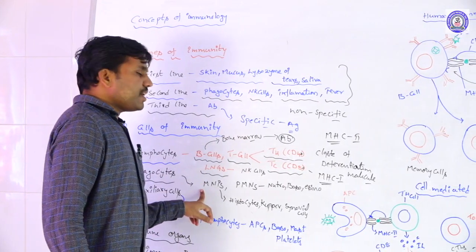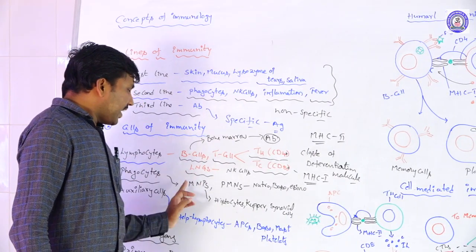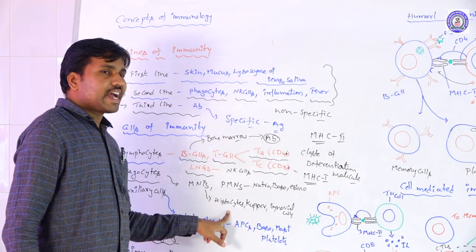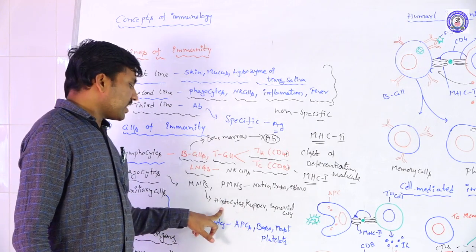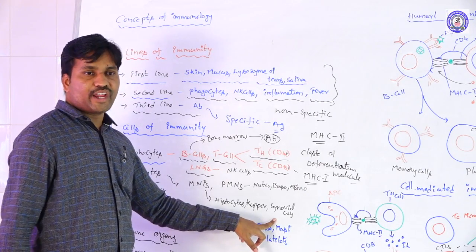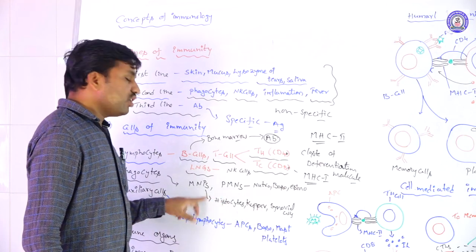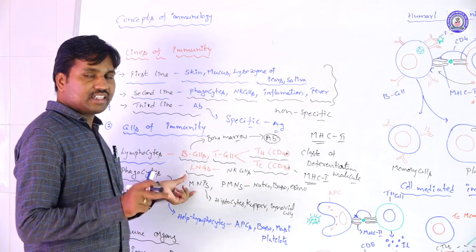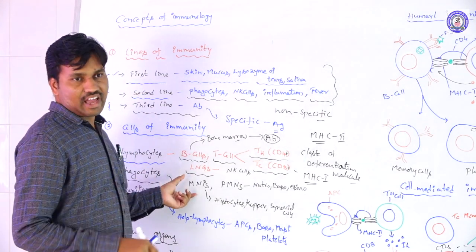So the MMPs, mononuclear phagocytes, by their activation produce the histiocytes. Generally the histiocytes, Kupffer cells in the liver, histiocytes in the connective tissue, synovial cells in the synovial fluids, all these are involved in the phagocytosis process. These come under the MMPs, and all of them have a single nucleus.